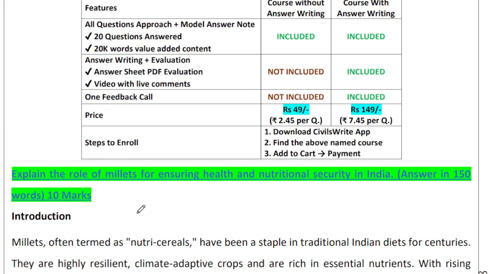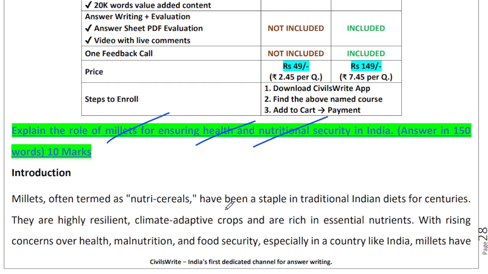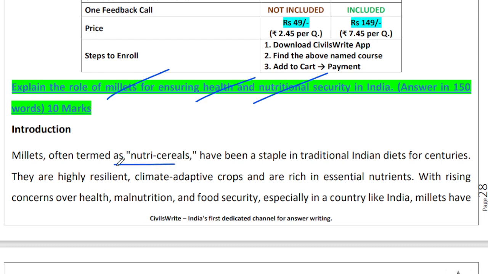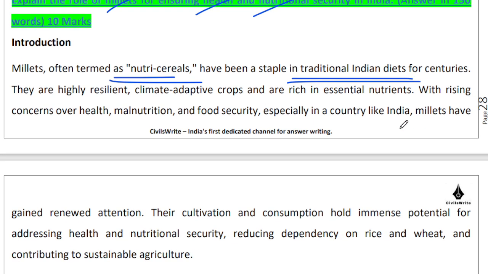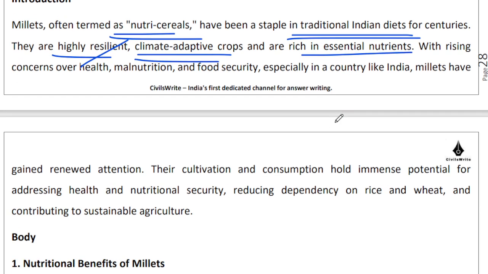Coming to the next question, explain the role of millets for ensuring health and nutritional security in India, right? So millets are termed as nutri cereals. They have been a part of the staple Indian traditional diet for a very long period of time. These are highly resilient crops in the sense that they can tolerate dry weather, they can tolerate hot weather, they can be very sturdy in these otherwise difficult conditions, right? Therefore, we tend to believe that these will be climate adaptive crops and they will be very helpful in ensuring nutritional security in our country.